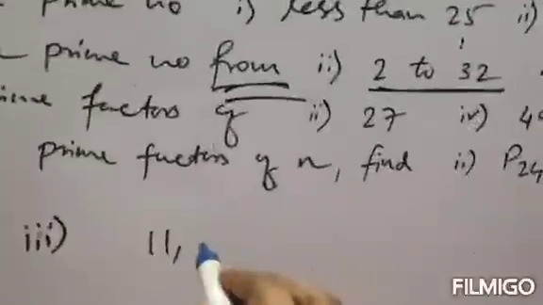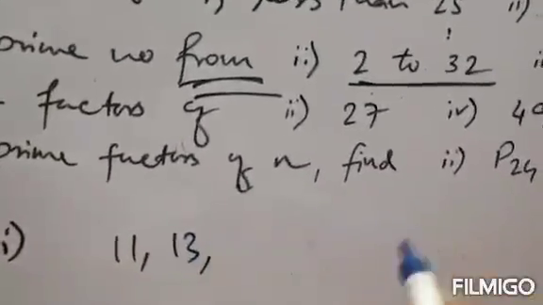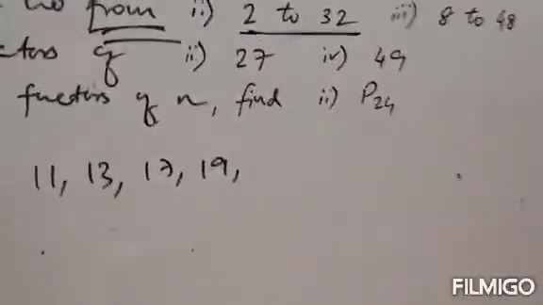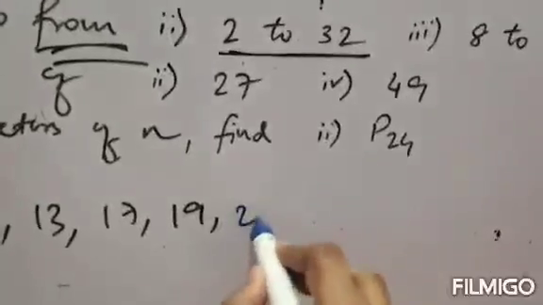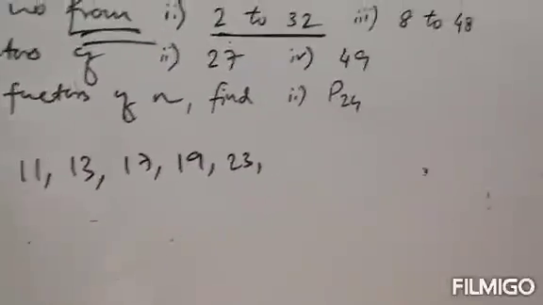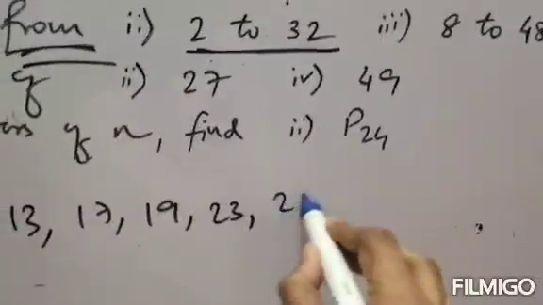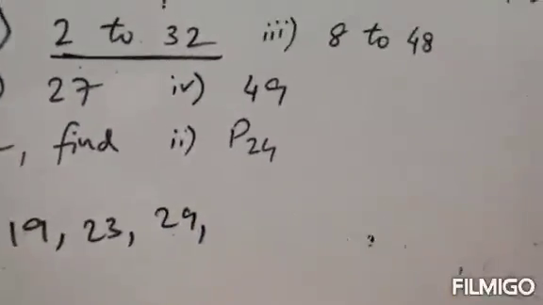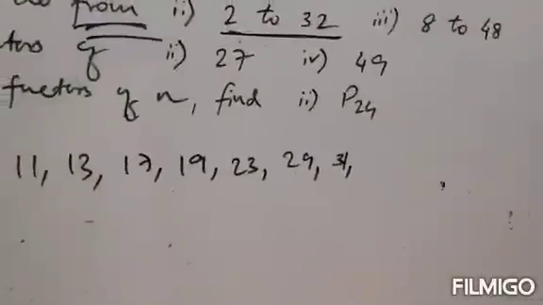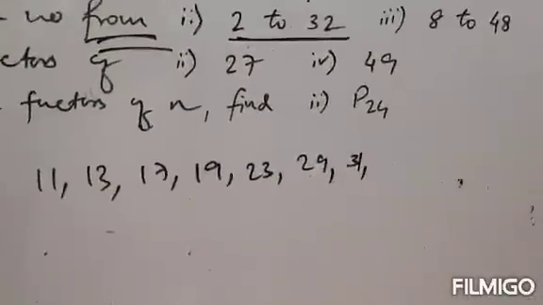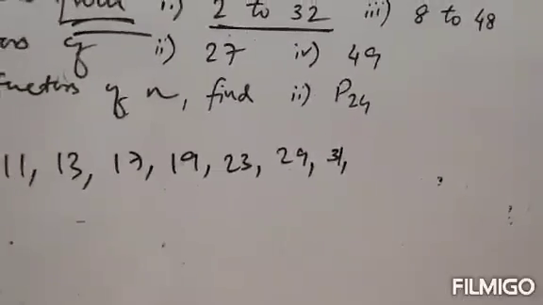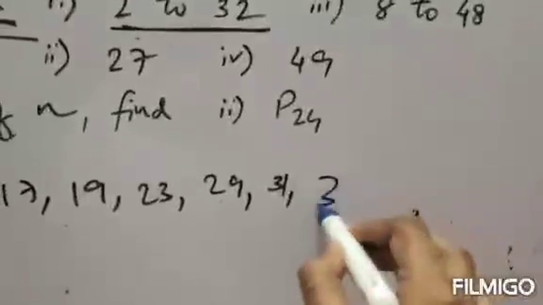so the first number will be 11, clear. Next prime number 13, next 14, 15, 16 not a prime number, so the next number will be 17, 19. 20, 21, 22 not a prime number, so the next number will be 23. Next 24, 25, 26, 27, 28 not a prime number, so the next number will be 29. Next 30 not a prime number, 31. 32 is not a prime number, divisible by 2, 33 divisible by 3 not a prime number, 34 divisible by 2 not a prime number, 35 also divisible by 5, 36 divisible by 6, 37 is a prime number.